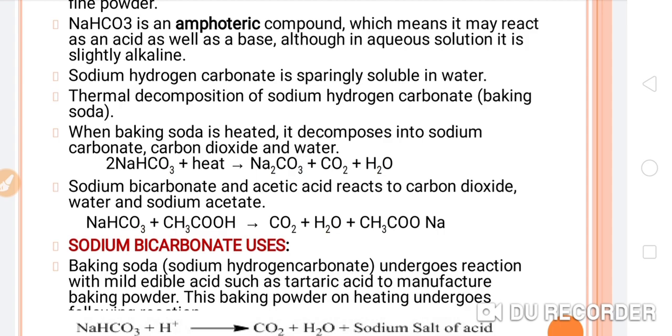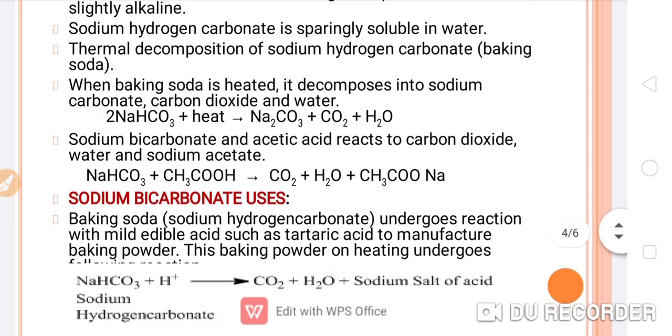So you can see in this equation there is sodium bicarbonate, and when we heat it, it will convert into sodium carbonate, carbon dioxide gas will evolve, and water will also be a byproduct. Now next, sodium bicarbonate and acetic acid. When sodium bicarbonate reacts with the acid, what will be the product? As we have already discussed, when a metal carbonate or metal hydrogen carbonate interacts with acids, CO2, salt and water are produced.